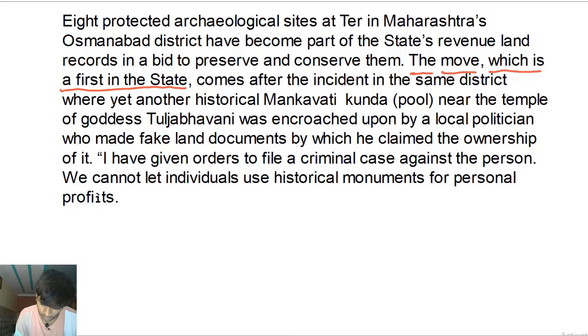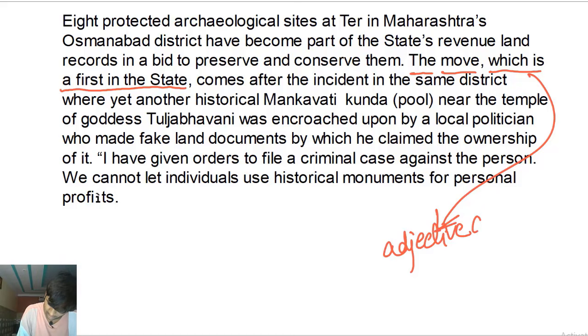So the move, which is a first in the state, you can just cancel it out. You can take it from the sentence, and the sentence will still be fine. Which is a first in the state is an adjective clause, a non-essential adjective clause.